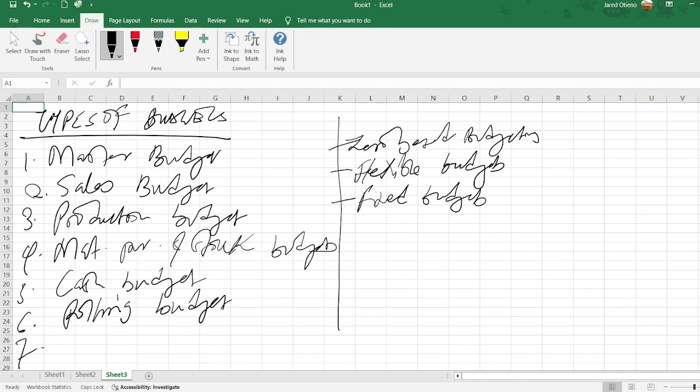So this is the one that we will be looking at today, the cash budget. It's the major one that we want to deal with. What does this cash budget deal with? What does it entail? What does it really look through at the end of the day? That is what we want to discuss. And hopefully by the end of our discussion today, we shall have gotten a few glimpses and be able to work out a few examples on this particular way of doing budgets.